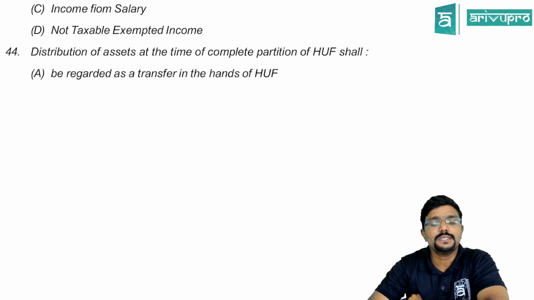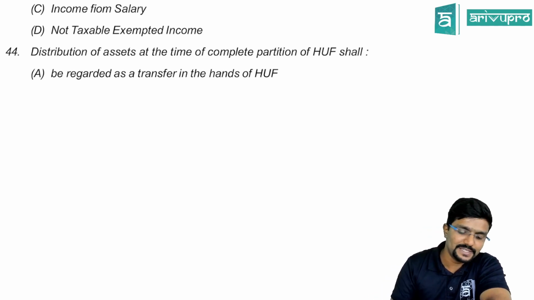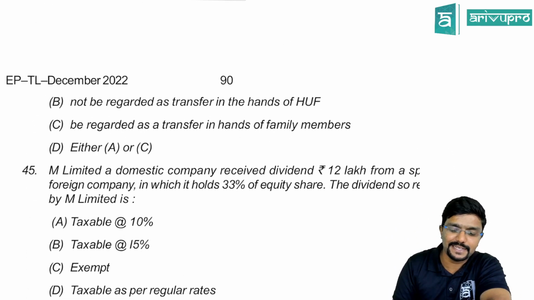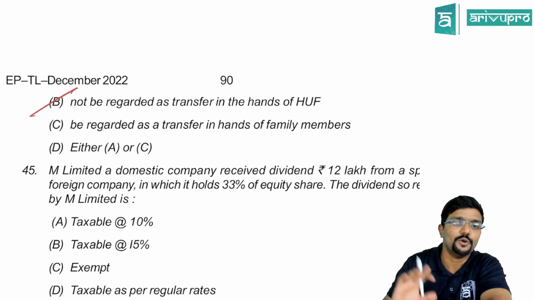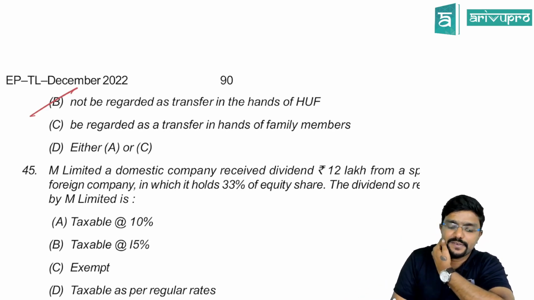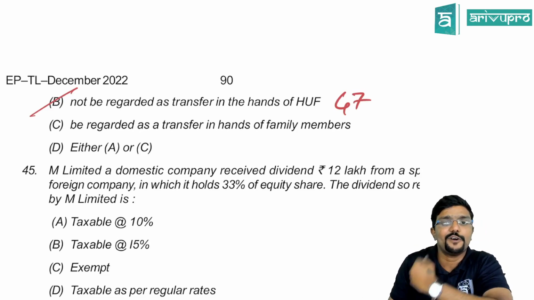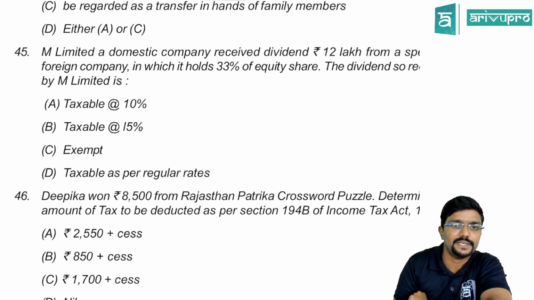44. Distribution of assets at the time of complete partition of HUF shall be regarded as transfer? No, it is actually not transfer. Not to be regarded as transfer in the hands of HUF. Be regarded as transfer in the hands of family members? No, it is not a transfer as per section 47, guys. As per section 47, which will come under capital gains head.